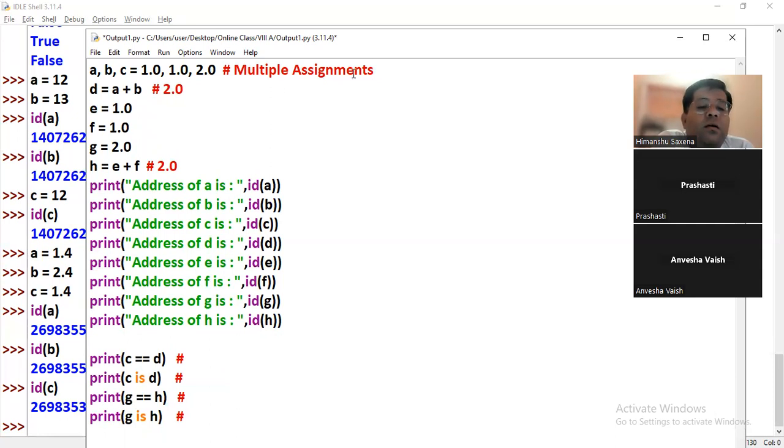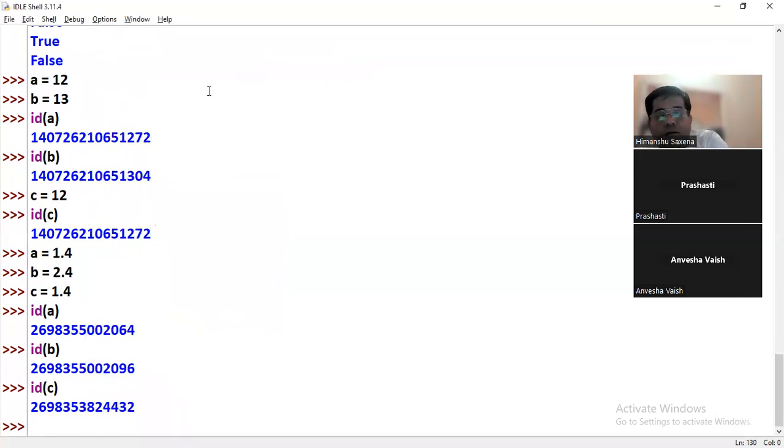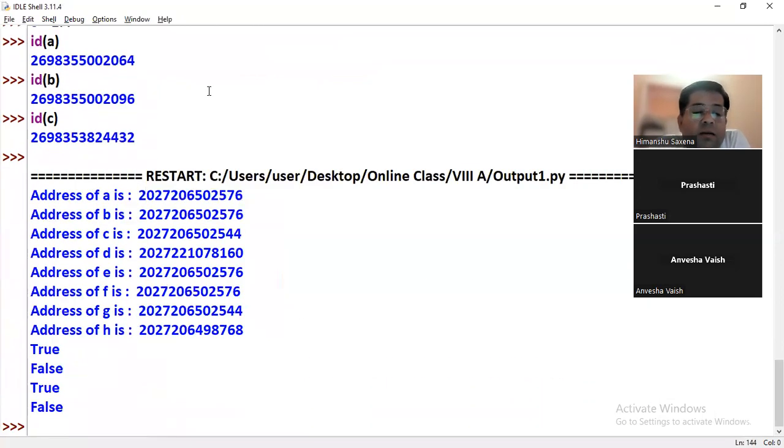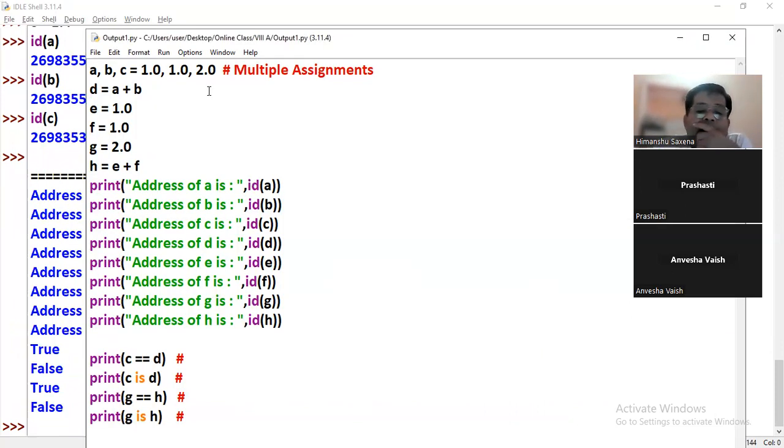I'll remove this one too, an extra line, so that the confusion is reduced. In E and F we have assigned separate values, the same value, and they are giving the result for E and F. Here they are sharing the same location. Yes sir, that is what the question is. Okay, let me see that.